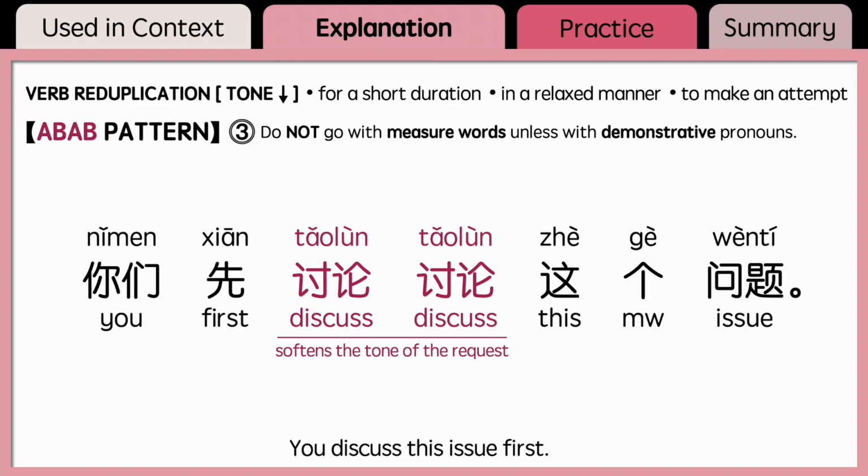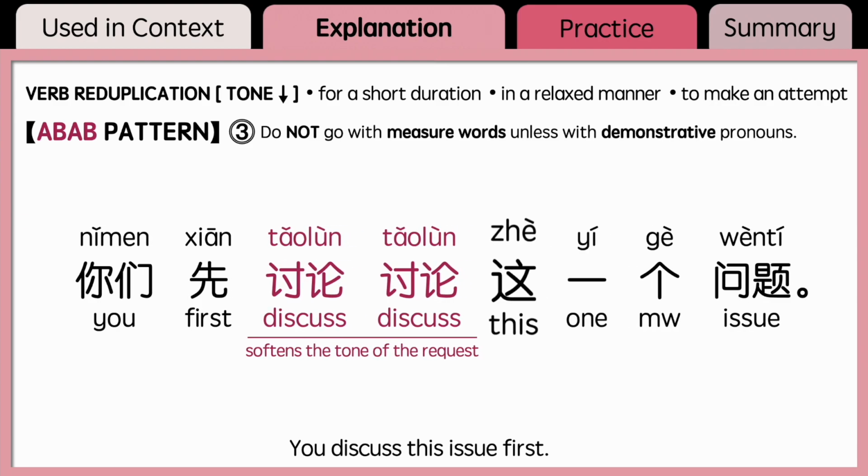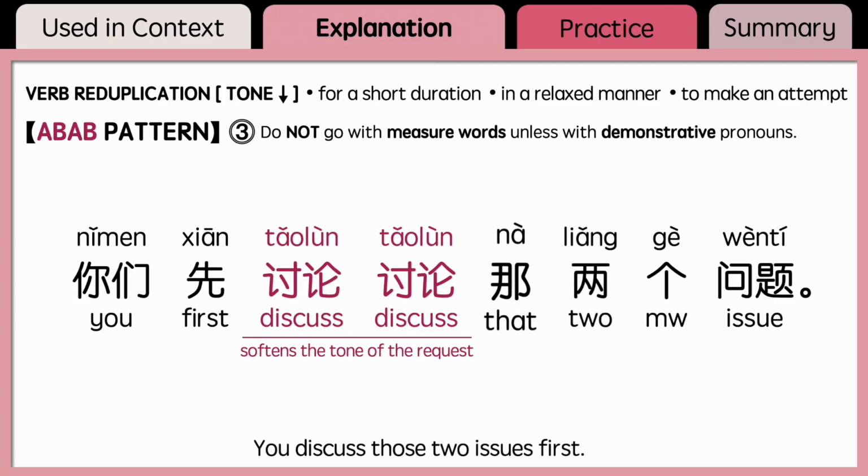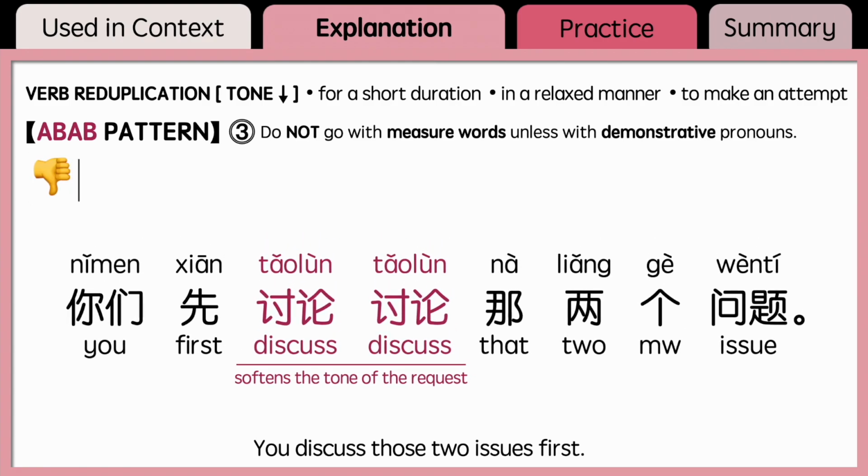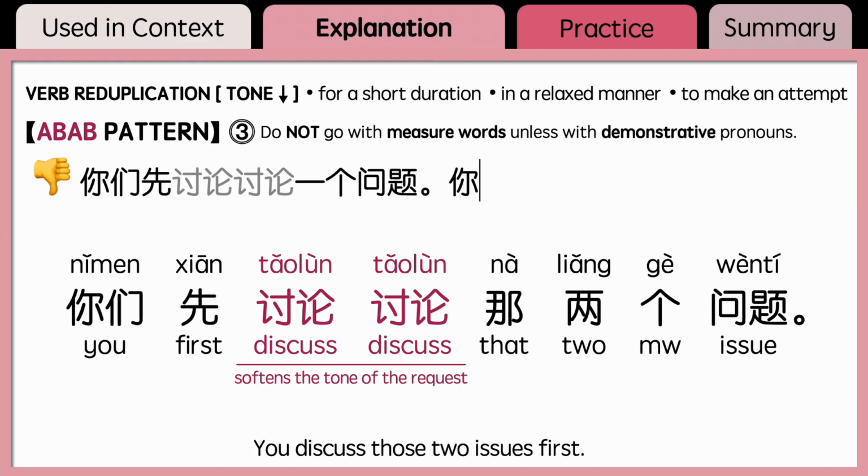You can also say 你们先讨论讨论这一个问题 or 你们先讨论讨论那两个问题. They are all correct since they have the demonstrative pronouns like 这 and 那. But you cannot say 你们先讨论讨论一个问题 or 你们先讨论讨论两个问题 since the measure words are used without demonstrative pronouns.